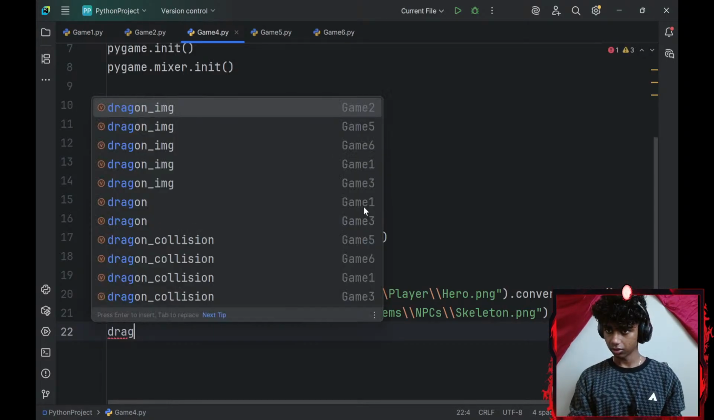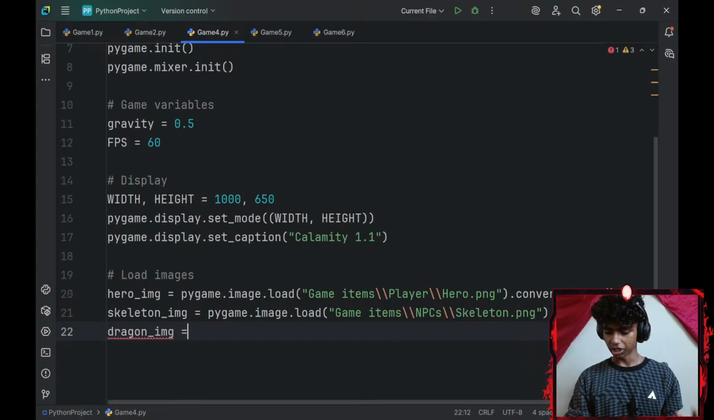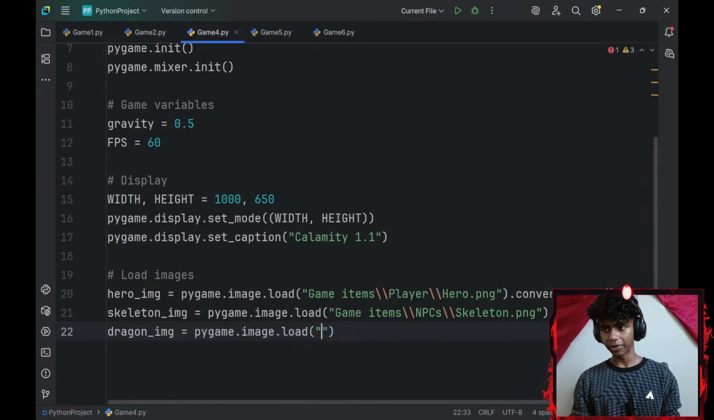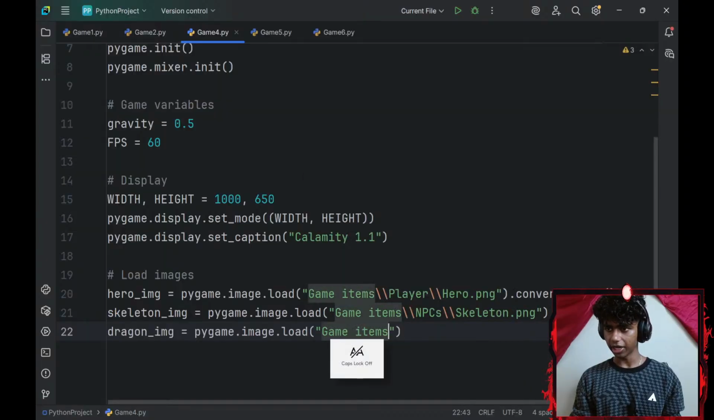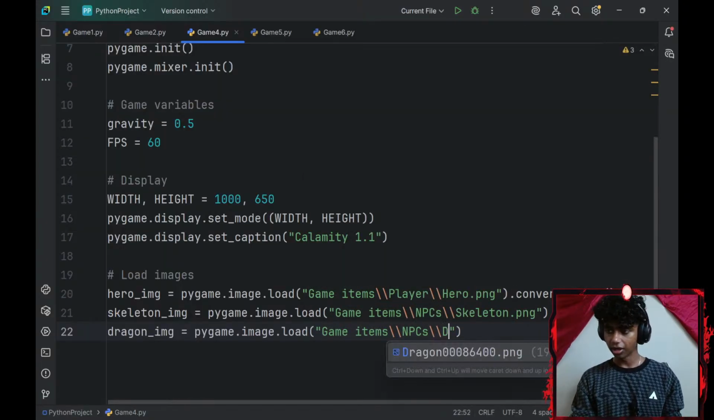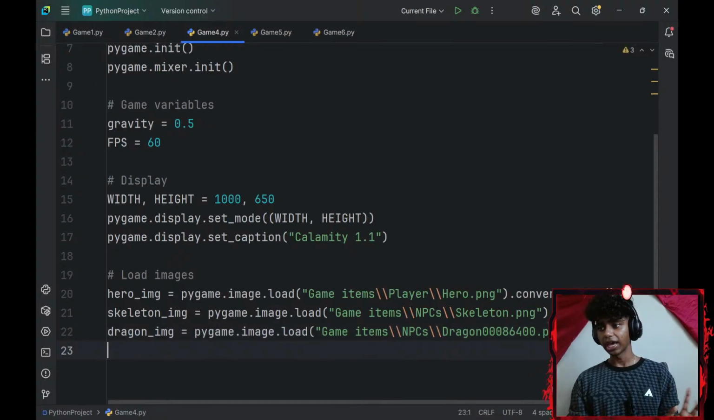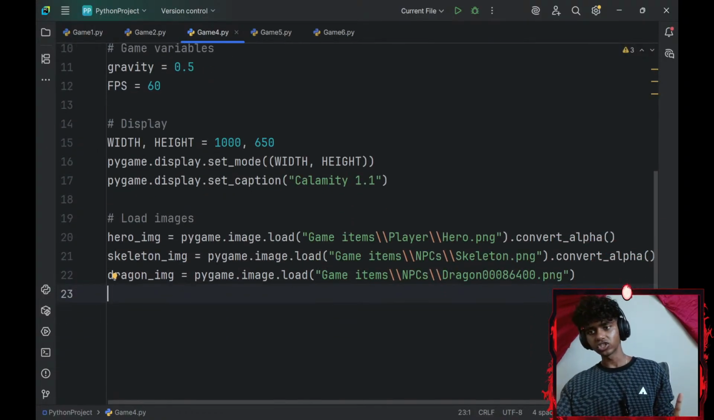Alright. And then I would need a, let's say, dragon image. So dragon_image is going to be equal to pygame.image.load. I'll give the file path. The file path is going to be game items followed by 2 forward slashes followed by NPCs, 2 more forward slashes, my dragon PNG.